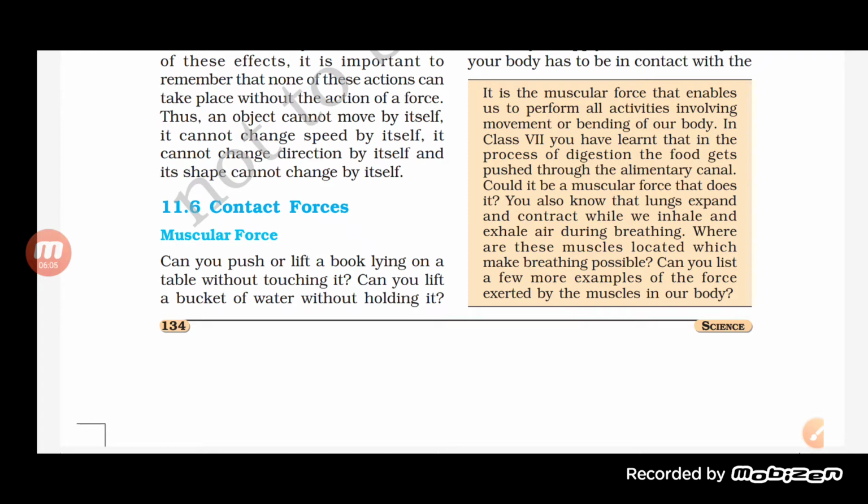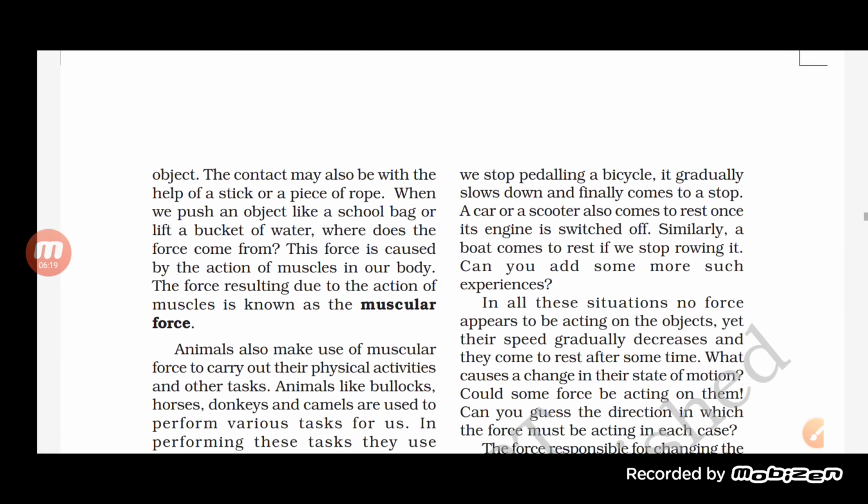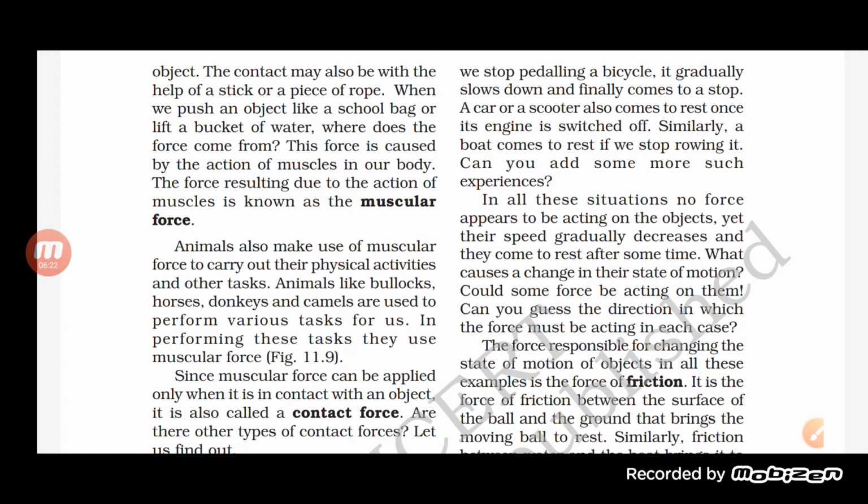And how can we say it is a contact force? Because while doing so you have to touch the other object. So now you are in contact with the other object, and thus it is a muscular force. Now let us move on and see the next. The contact may also be with the help of a stick or a piece of rope. When we push an object like a school bag or lift a bucket of water, where does the force come from? This force is by the action of muscles in our body. The force resulting due to the action of muscles is known as muscular force.